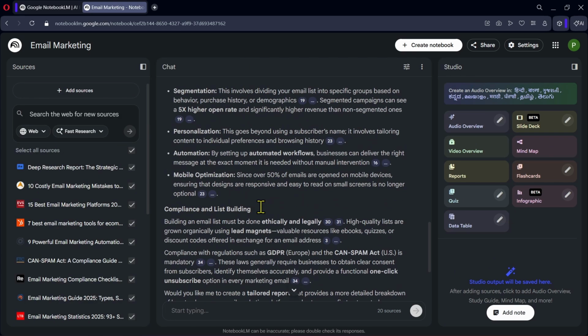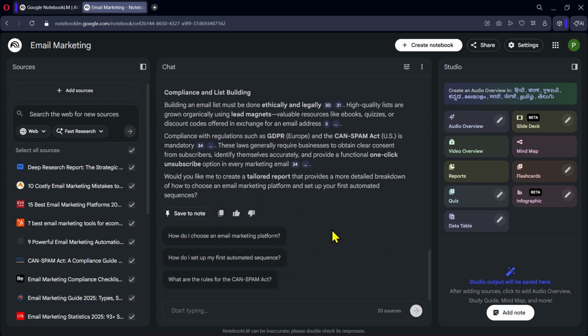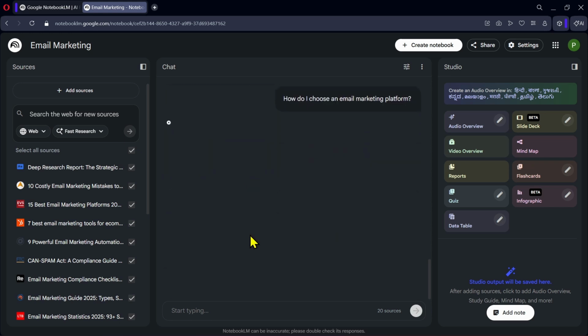If you scroll down, NotebookLM will also suggest additional questions related to the topic. These suggestions can help you explore the topic further without having to think of new prompts. For example, I will select one of these suggested questions. NotebookLM will analyze the sources and generate a detailed response.